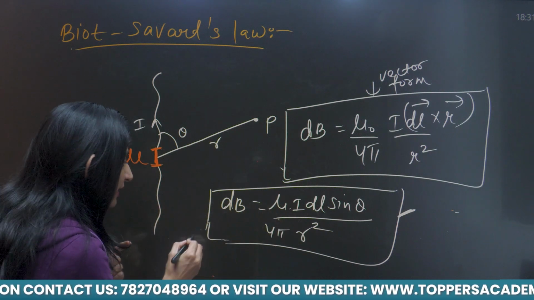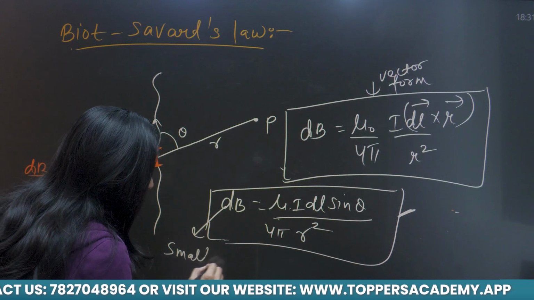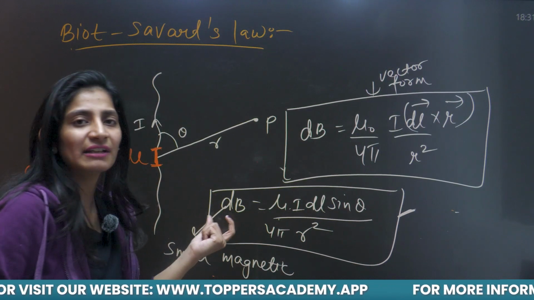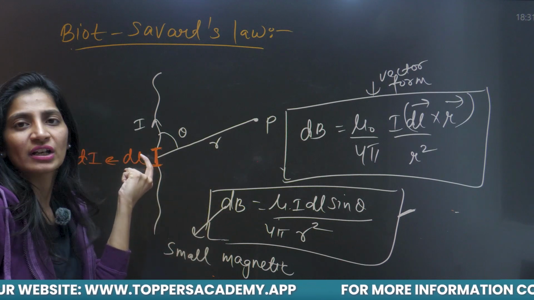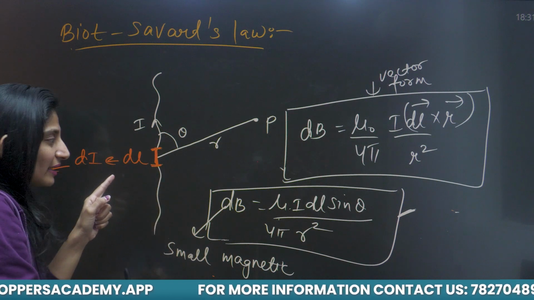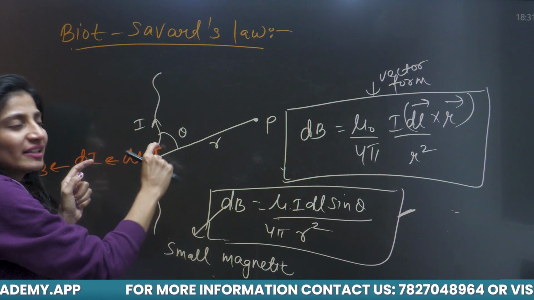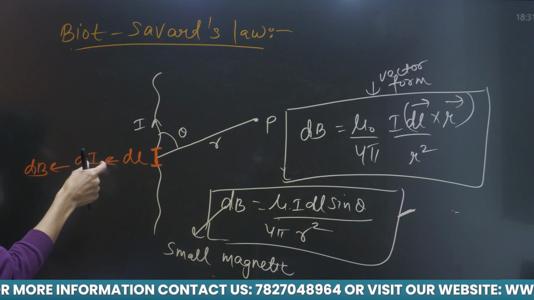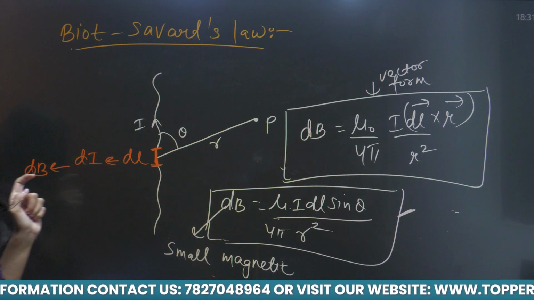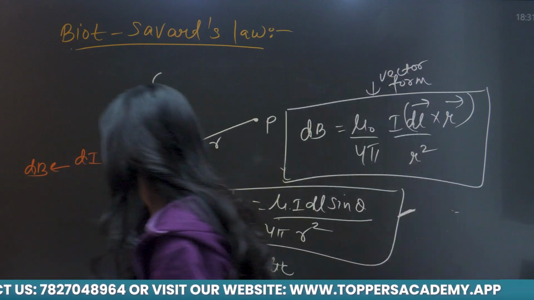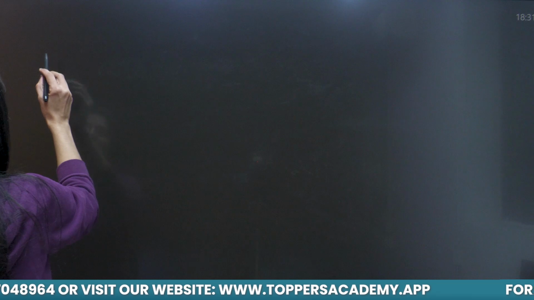This represents the small magnetic field of a small portion, because this current I is for the whole wire, but this small length has a small amount of current dI, and that gives a small amount of magnetic field. Okay, so there is one important point on this Biot-Savart law.